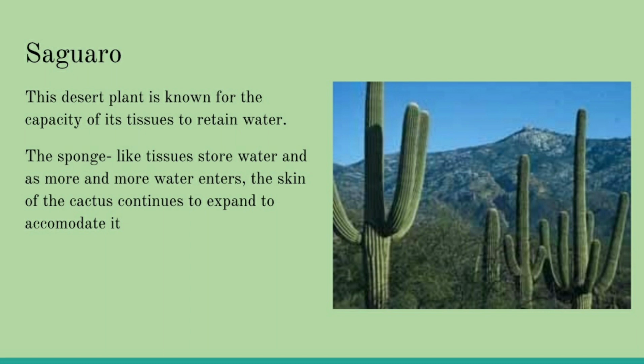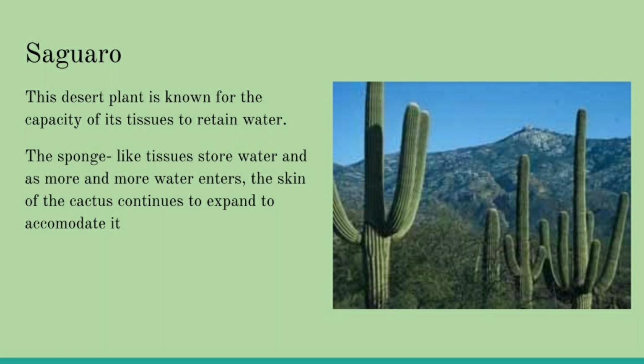We can say that it grows up to 20 meters in height. This is a desert plant. That means it grows in desert, and it has a capacity to retain water. That means it stores water in its tissues. What is the meaning of tissues? Tissues means the cells of which we are made. The small cells of which the plants and animals are made. These are the cactuses that have these sponge-like tissues which store water, and as more and more water enters, the skin of the cactus continues to expand to accommodate it.